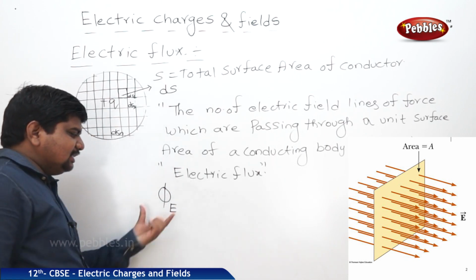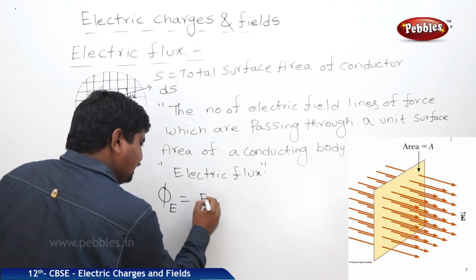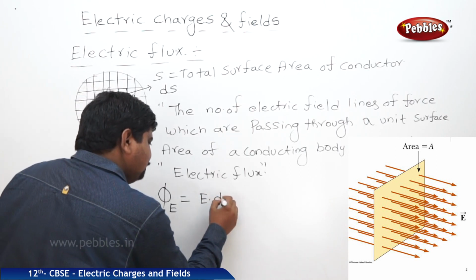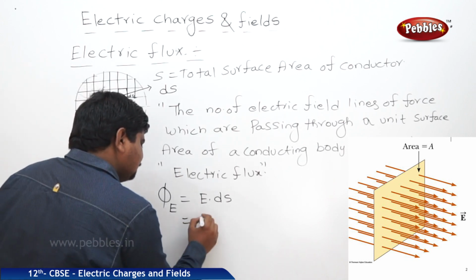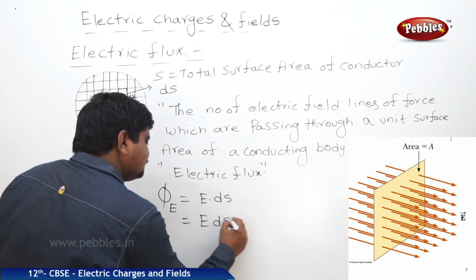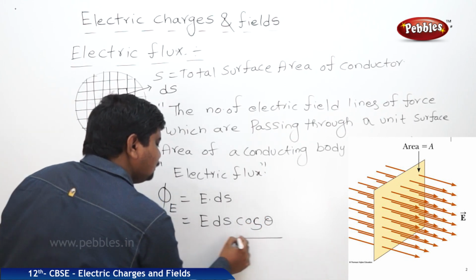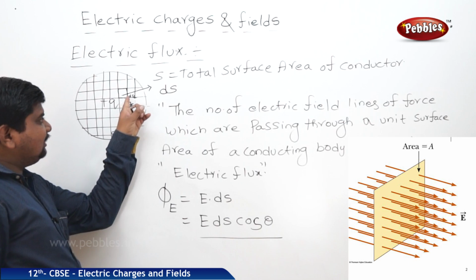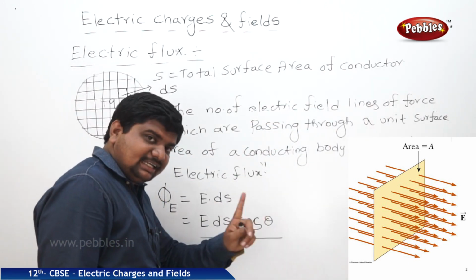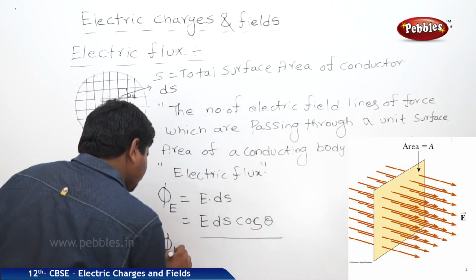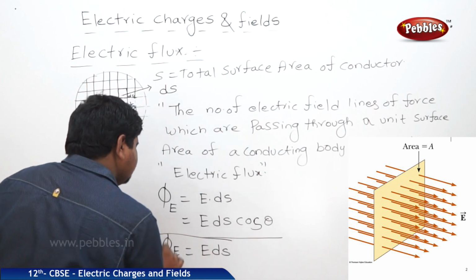Electric field lines passing through unit surface area of the body: if you remove the dot, it is E dS cos theta. Always the electric field lines and the surface are perpendicular to each other. Therefore, cos 0 is equal to 1, so phi E is equal to E dS.